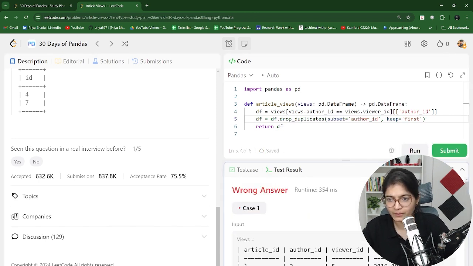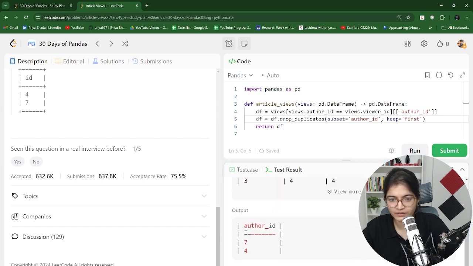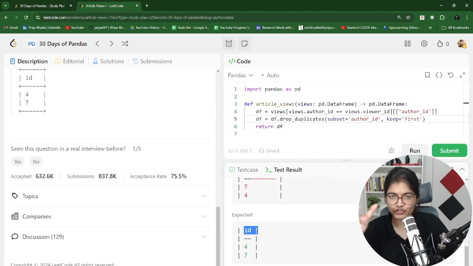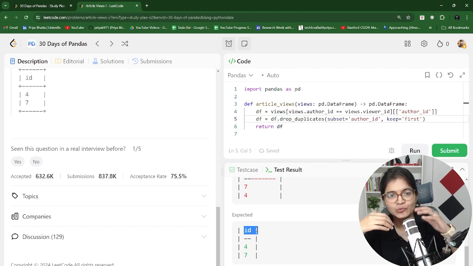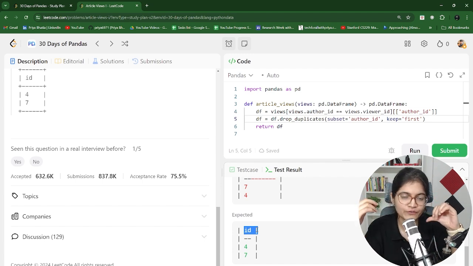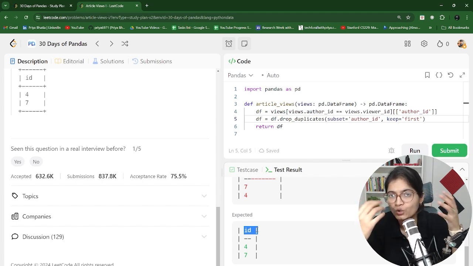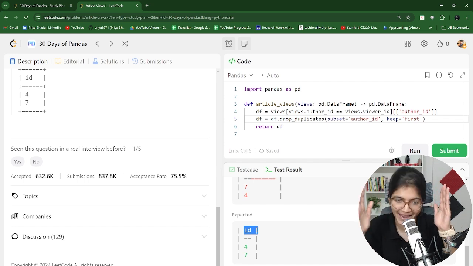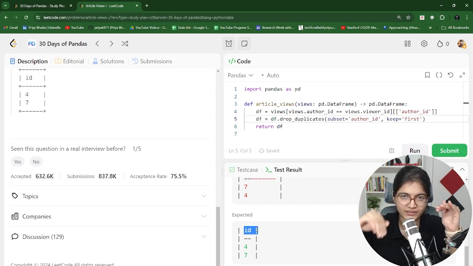That is good. But there is still a problem in this code. What is that? The output header should be the same. One thing you will observe when you start exploring this platform and doing the code part is very important: the test cases will pass only when you have the exact same match between the expectation and the output. Wherever there is a mismatch, it will show the error.